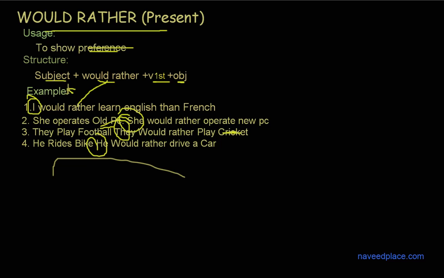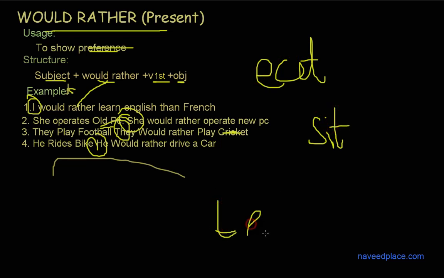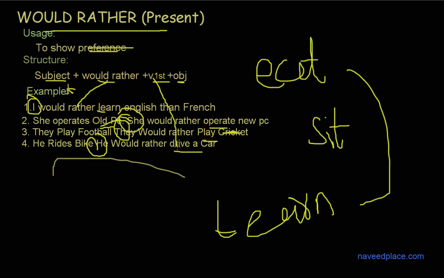Then definitely we use would rather, then first form verb. What is the meaning of verb? Verb means a word which is used to indicate an act. For example, if I say eat, sit, or learn, definitely these words are defining or indicating an act. So any word which indicates an act is called a verb. And here we have learn, operate, play, drive. These words are all indicating an act.